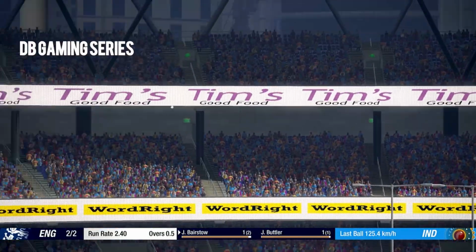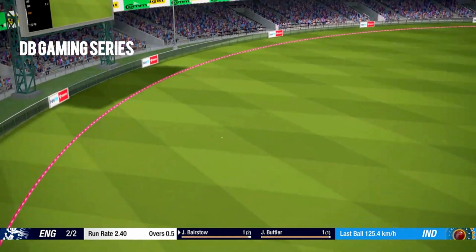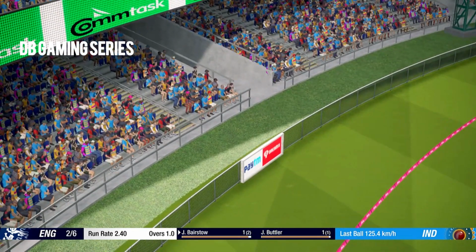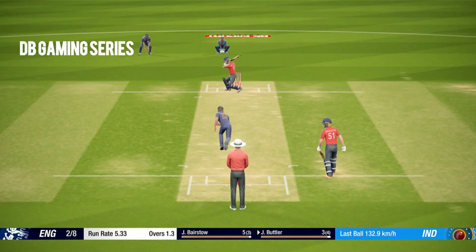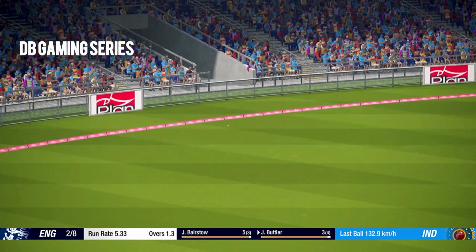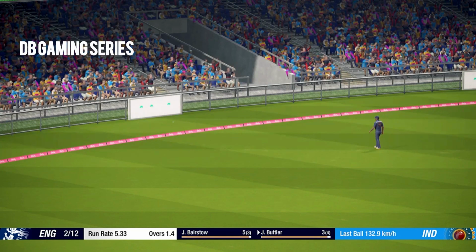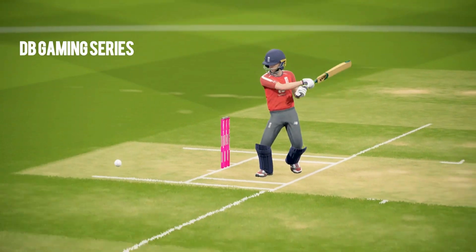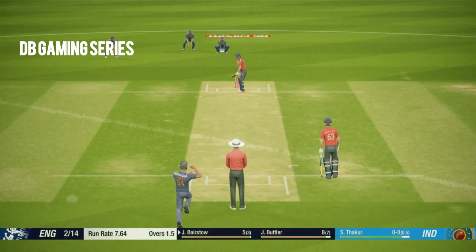Johnny Bairstow on strike, and he punches the last ball over the fielders. 1 bounce for four, and a good end to the over for England. Josh Butler squares it, cuts it, and cuts it well for 4 runs. Brilliant shot by Josh Butler. Much required boundary for England in this over as well, and they've got it in style.